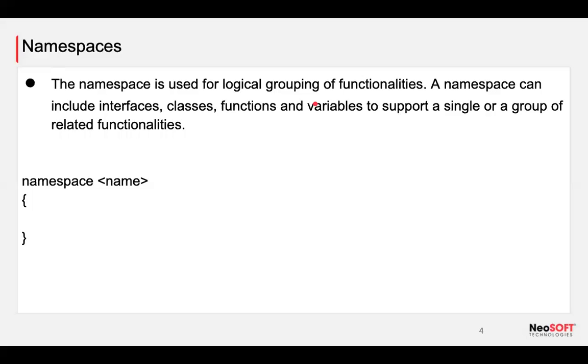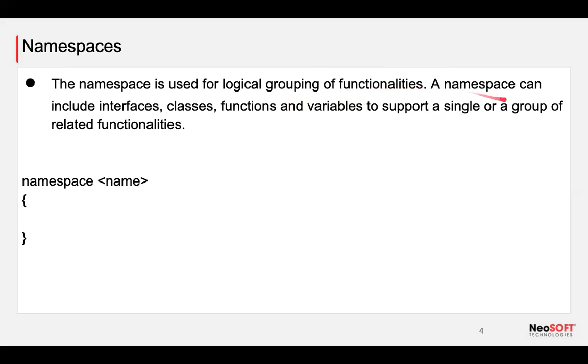So your question might arise: now we are using modules. In modules also we have a file, and there we have grouped similar concepts or similar groups of functions in a single file, and we are exporting that file, and whenever we need it we are going to import it. But what the hell is a namespace now? It also has a logical grouping of functionality. If they are the same, then why did TypeScript create another concept called namespace?